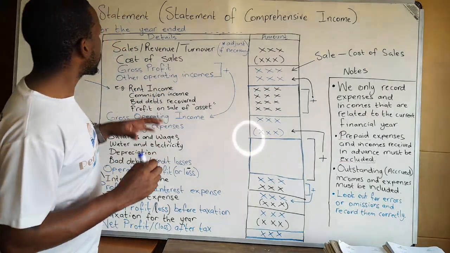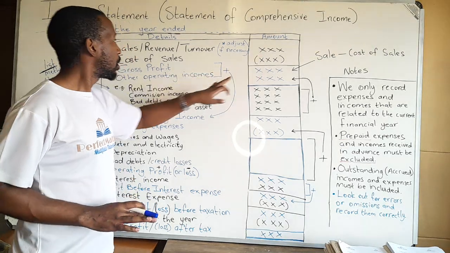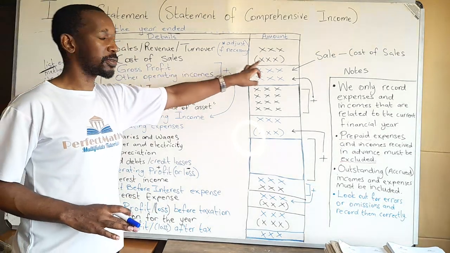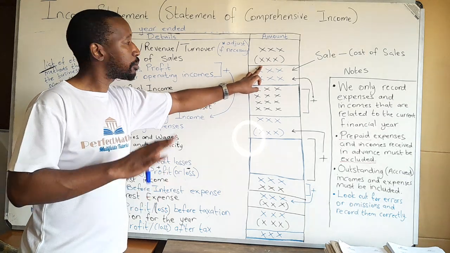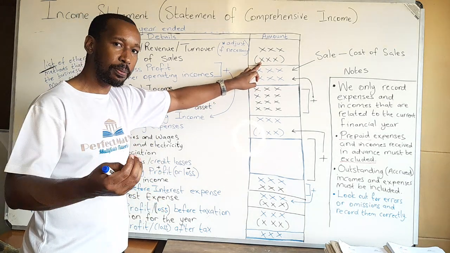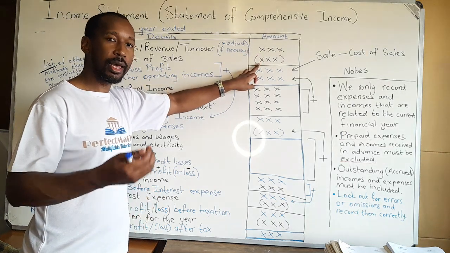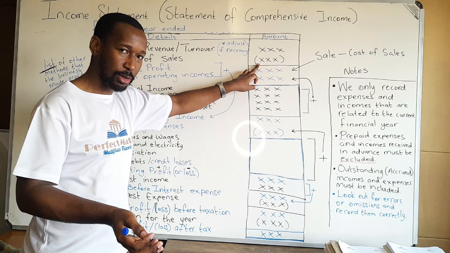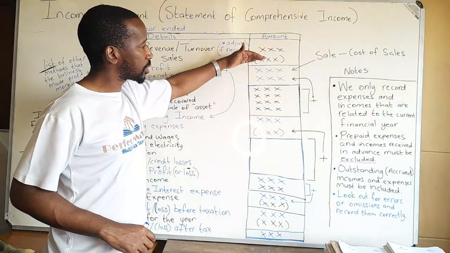Then, after we've determined our correct sales amount for the year, we are going to look at our cost of sales. If returns were made, they usually also affect the cost of sales. But other than that, we can get that amount. Sometimes we also use what we call the markup: once you know the total sales, you can look at your markup. But in that also, be careful of any discounts that were made.